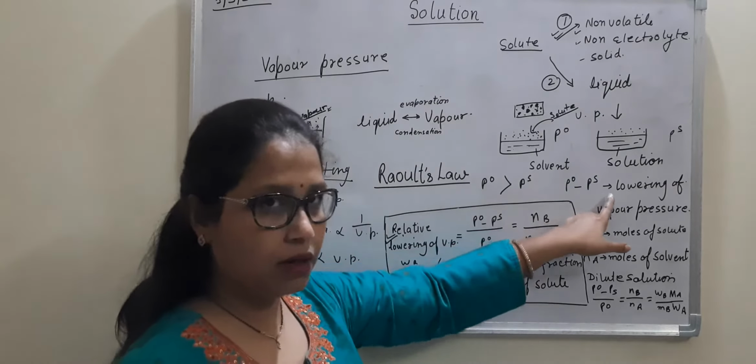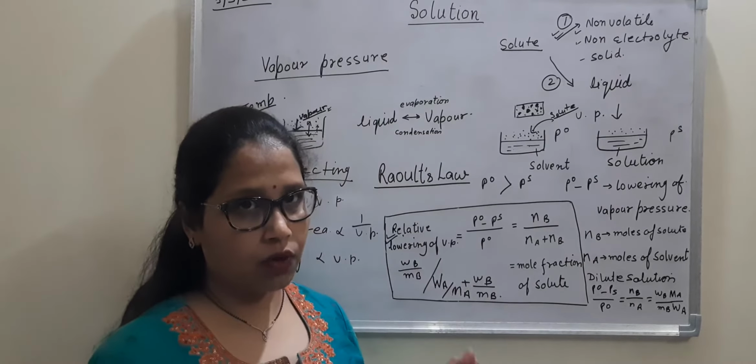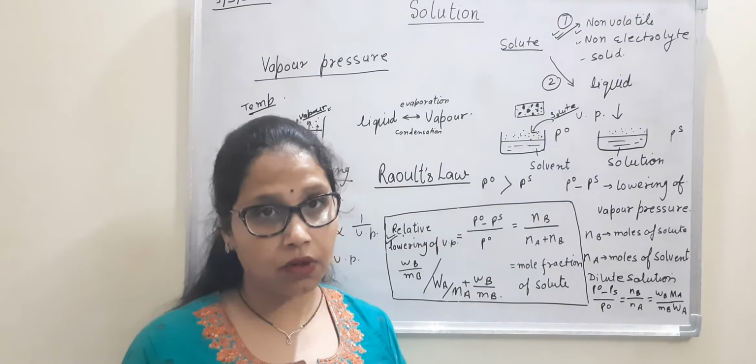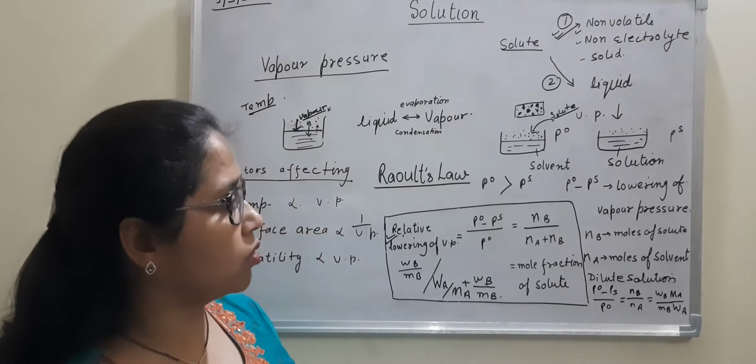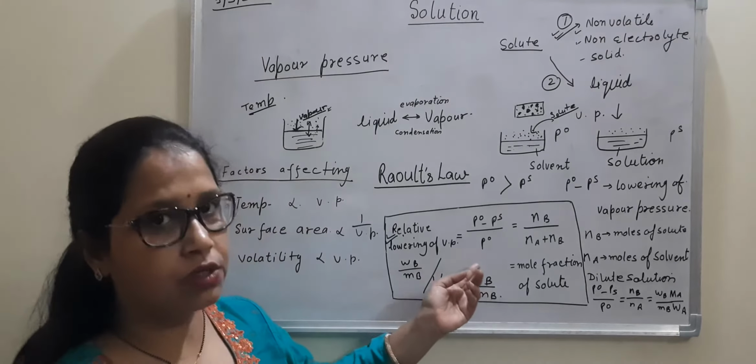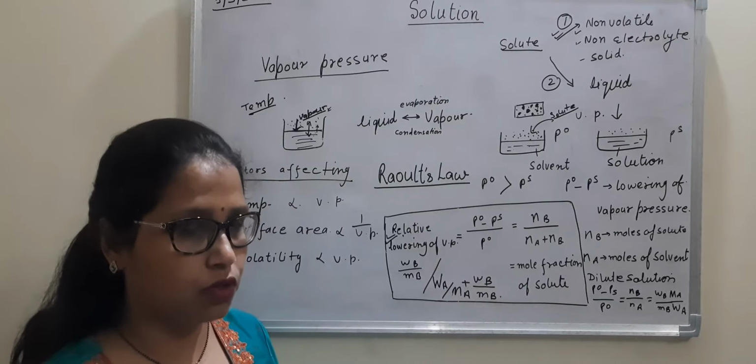This is lowering and this one is relative lowering. This was equal to the mole fraction of solute in the solution. Now there are two components, so we are talking about the binary solutions only. Nb moles of solute, Na moles of solvent. So this was one relationship, mathematical equation that was found true for most of the solutions, ideal solutions.